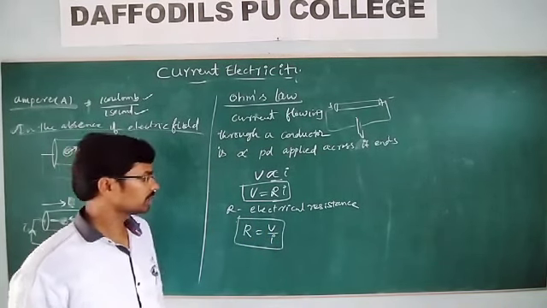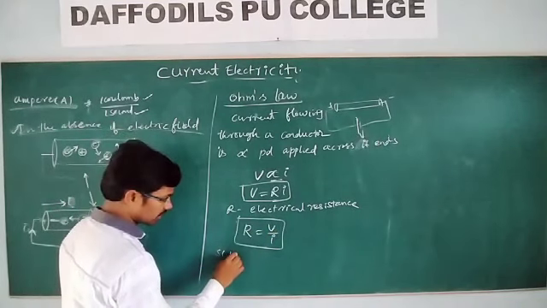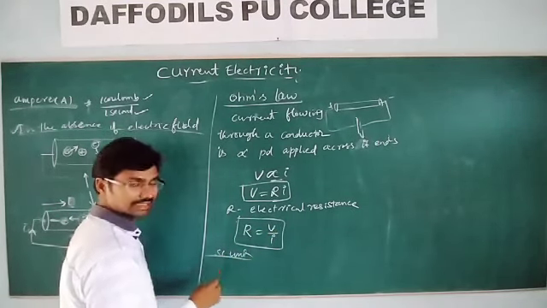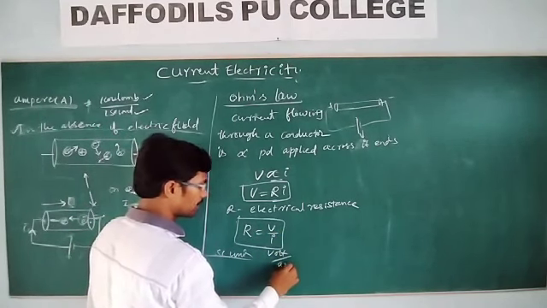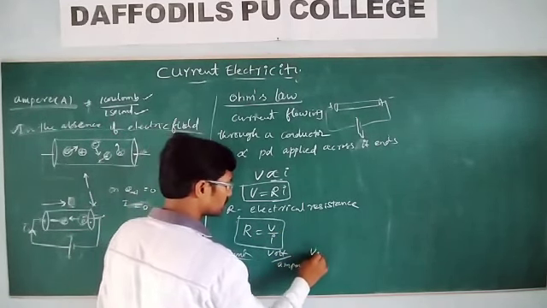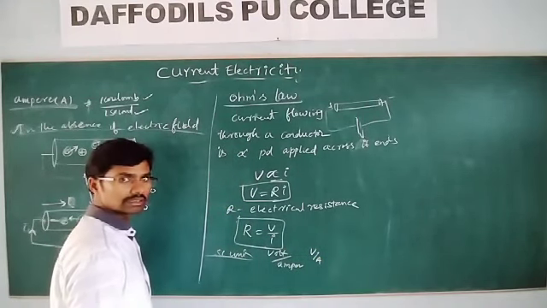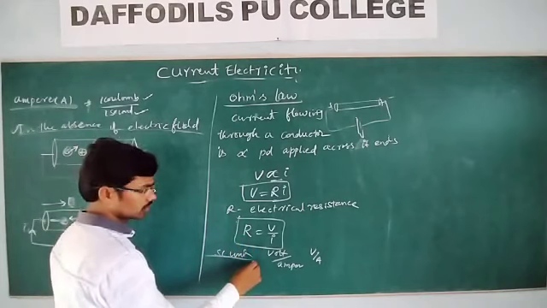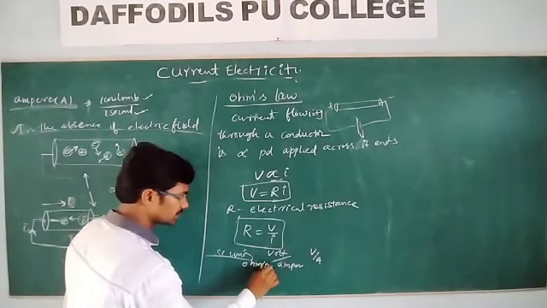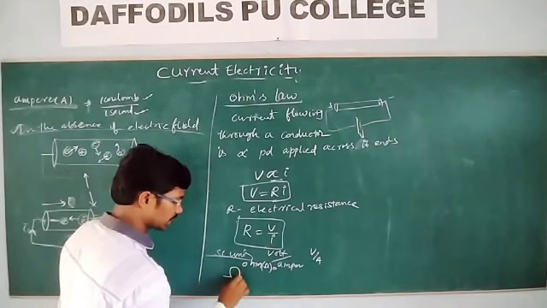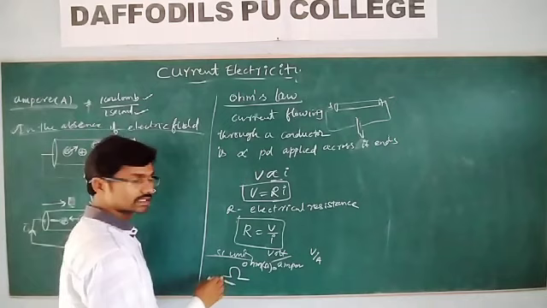But what is the SI unit of electrical resistance? Volt by ampere. Volt per ampere. Then how can you define it? This is also taken as ohm, and the symbol is this one, the symbol of resistance.